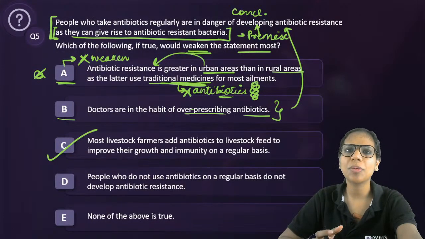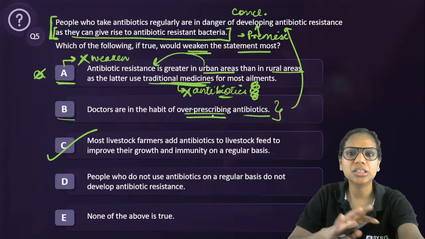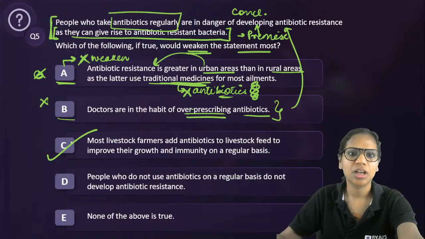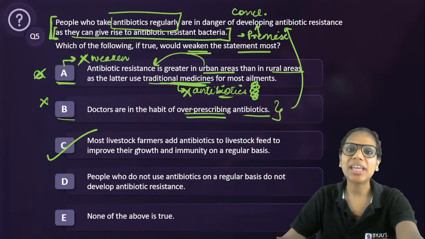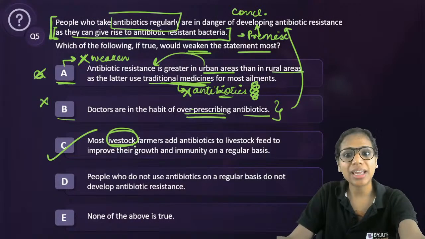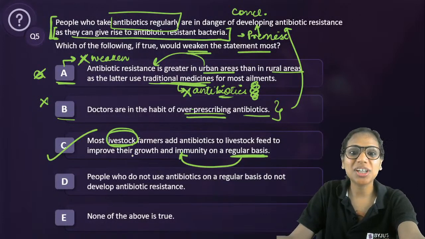It's not about how much, whether they're over prescribing, when the patient needed it, when the patient did not need it. It's about taking it regularly for whatever reason. Okay. See, yes. Why is it weakening? Because it shows that a lot of livestock is consuming it on a regular basis. And why are they consuming it? To improve their growth and immunity.